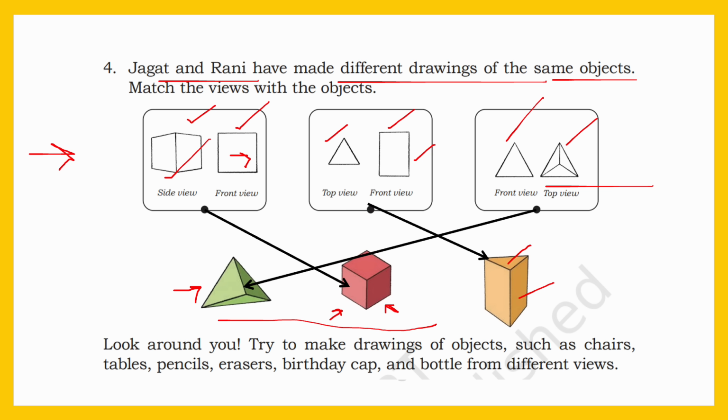Okay. Then look around you. Try to make drawings of objects such as chairs, tables, pencils, erasers, birthday cap, and bottle from different views. So you can make drawings of these objects from different views. You can draw its side view, front view, and top view. Some examples I will show you.